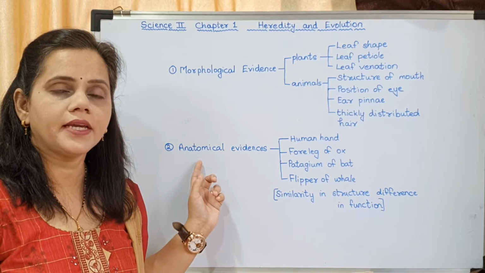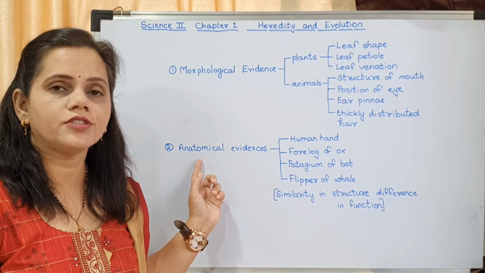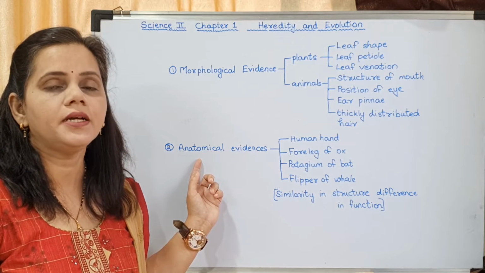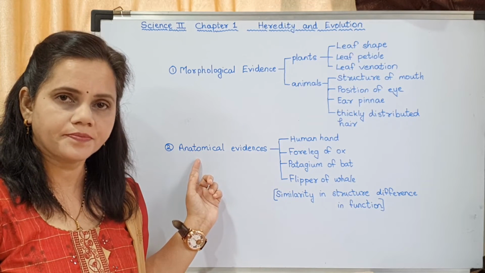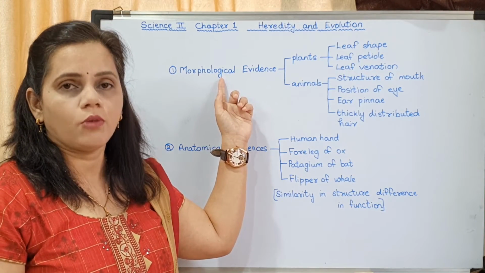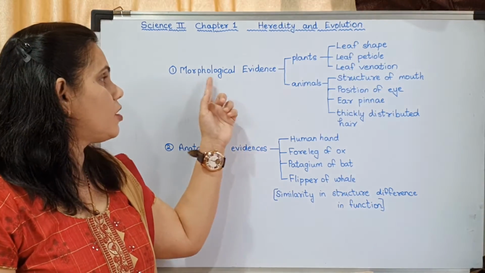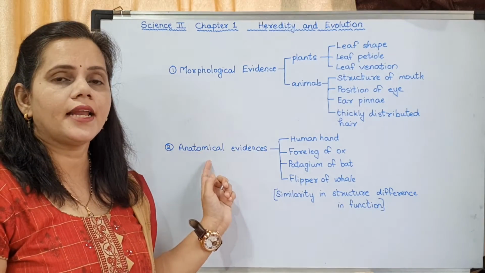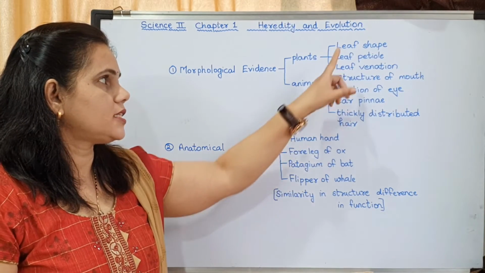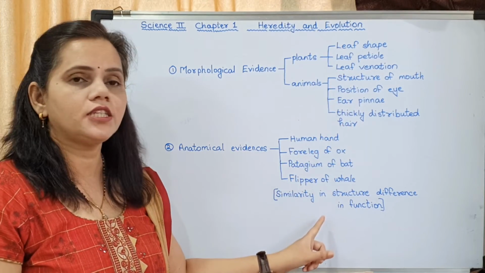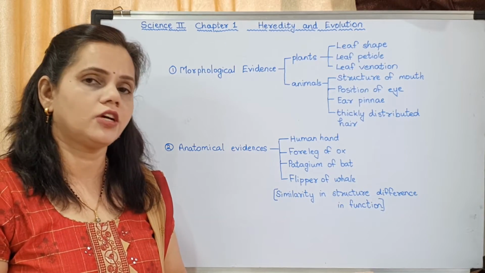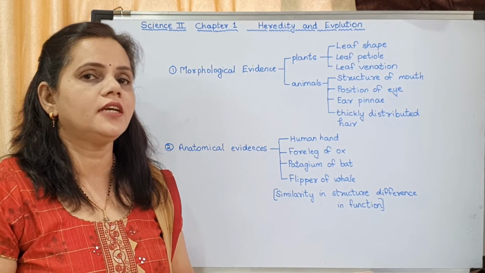What is anatomy? It is the study of structure of an organism, the internal structure of an organism, that is said to be anatomy, and external structure is said to be morphology. Okay, so morphological evidence and anatomical evidence. You may copy this. Most of the questions are based on these points which are there in the textbook. They are asked for only as a 1 mark question or a 2 mark question. Okay, copy it.